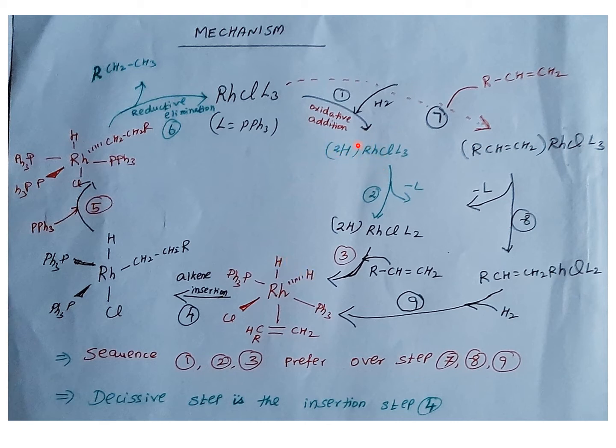Then one phosphine, because as I said phosphine is a very good non-participating ligand which can tune the electronic property, will be removed from the coordination center and gives a coordination vacancy.